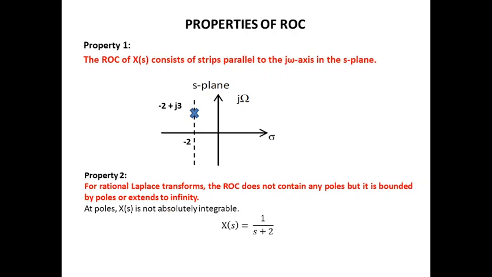To illustrate this, let us take the example X(s) equal to 1 by s plus 2. When we substitute the pole, we know that the pole is s equal to minus 2. So, at the pole s equal to minus 2, the value of X(s) becomes 1 divided by 0, which is infinite, and we can see that this X(s) is not absolutely integrable at the pole. So this is what is illustrated by this property. The ROC does not contain any poles. It just bounds the ROC regions and it acts as poles.